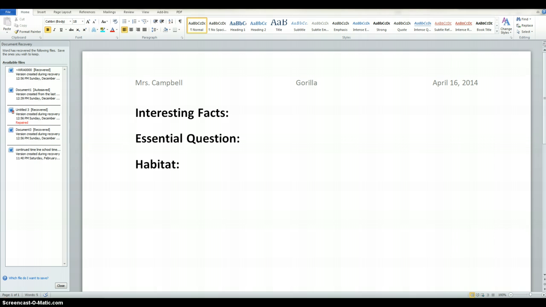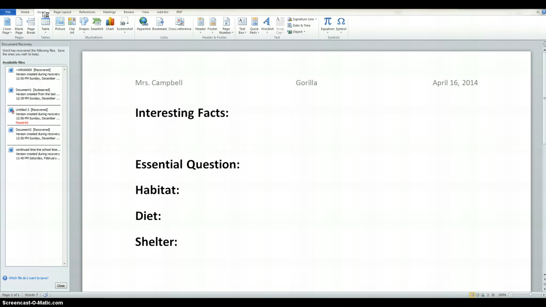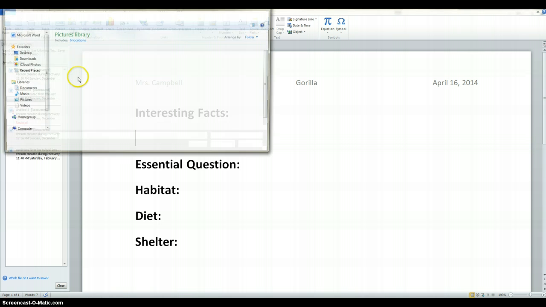Now before we go further, I want to go ahead and type in. Okay, that's all I'm going to go for now. Next I want to go ahead and click right before your interesting facts, or after, doesn't matter. And I want you to go ahead and move over to insert, and you're going to insert the picture you have. So don't go to clip art, you're going to go to picture, click on picture.